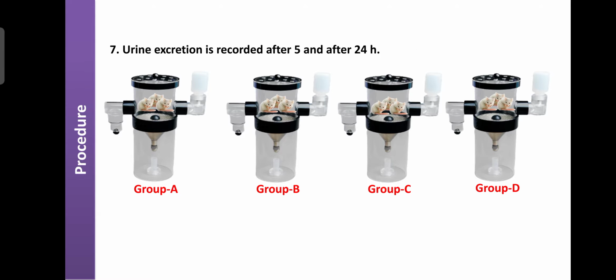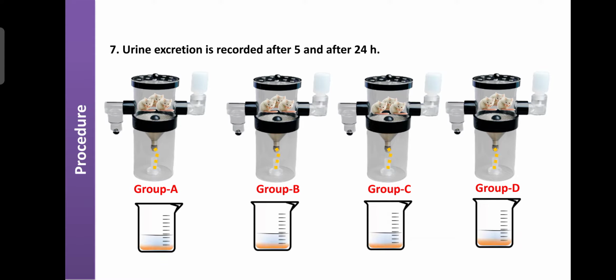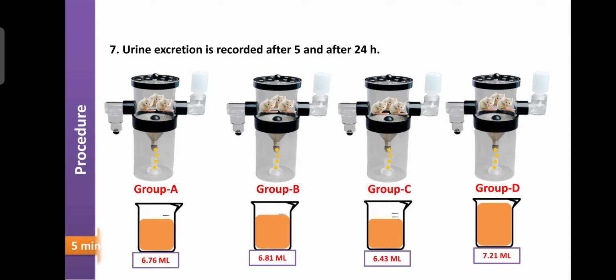After that you should monitor urine excretion after 5 minutes and after 24 hours. So we wait for 5 minutes. After 5 minutes, you should note down how much urine output has been excreted, because the funnel helps to collect the urine in a measuring cylinder.